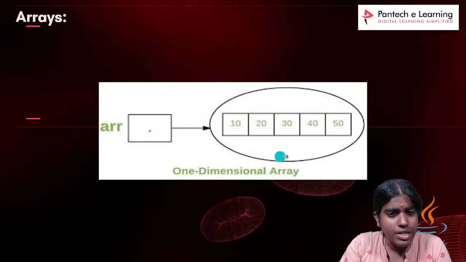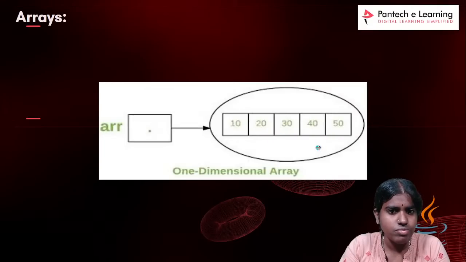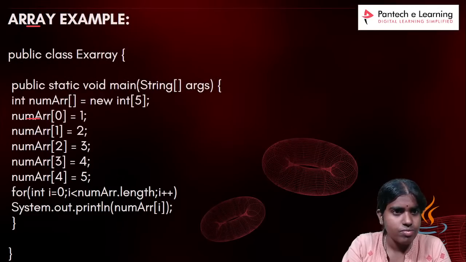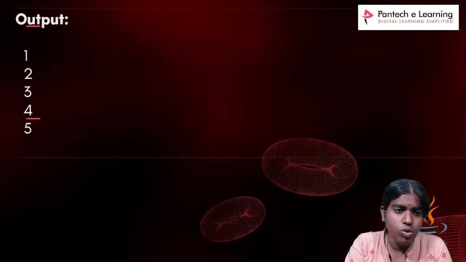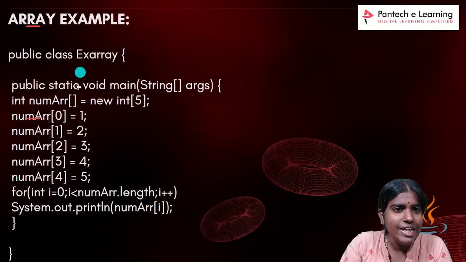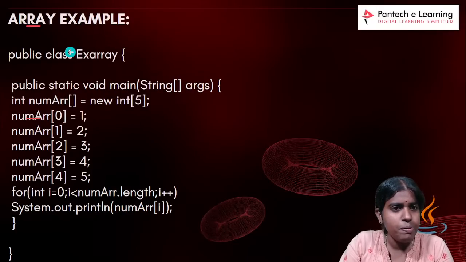So what do you mean by this arrays concept? Whenever I want to store a collection of elements, for example, a collection of integers, say I am storing 5 elements in the array: 10, 20, 30, 40 and then 50. The array is pointing to this. This is called a one-dimensional array, single-dimensional array. Clear with this? There is one more type of array, called a multi-dimensional array.